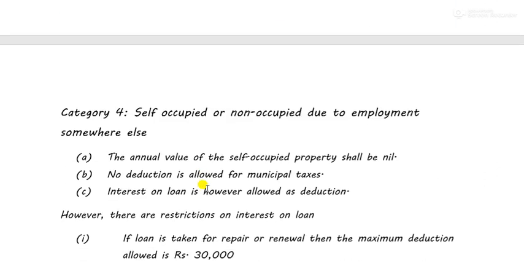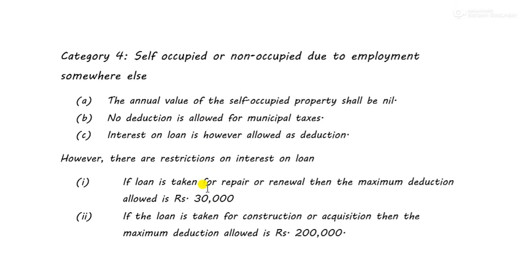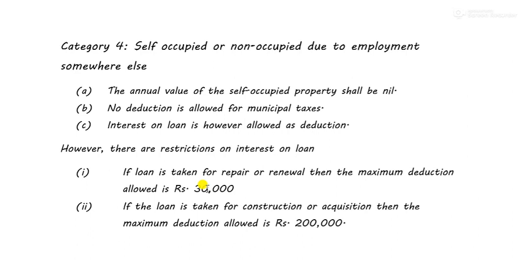So in today's class, we'll start with the fourth category, that is self-occupied or non-occupied due to employment elsewhere. Now self-occupied or non-occupied are related over here because rent is not received in both the cases. No rent is received at all.